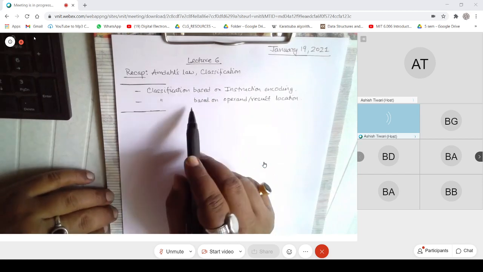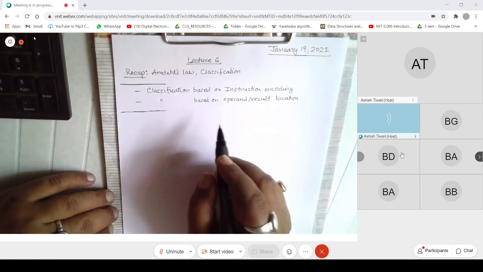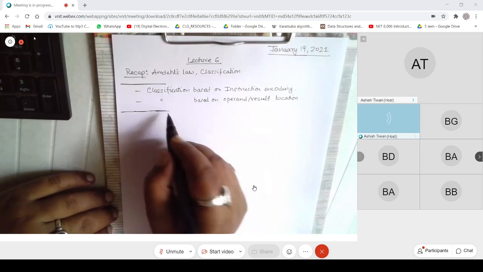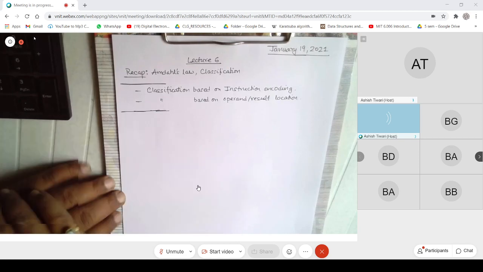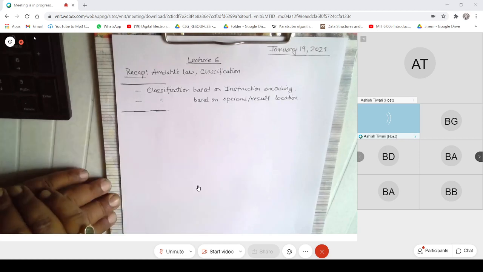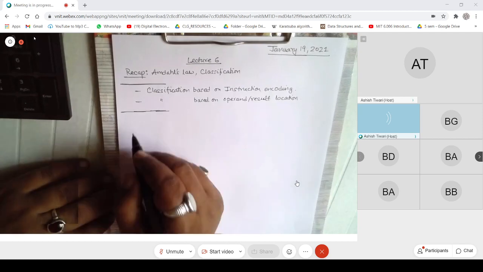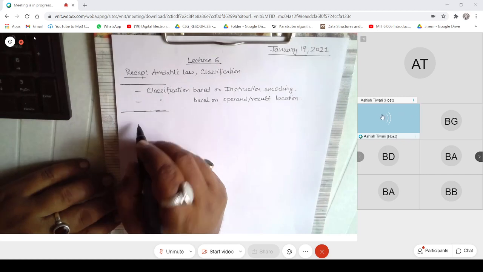And then we can also classify machines based on where they store their operands and where they store their results. If there are any questions, I will take them. Otherwise, I'll move ahead. Is there any question? Okay. So if you remember last time, what were we saying?